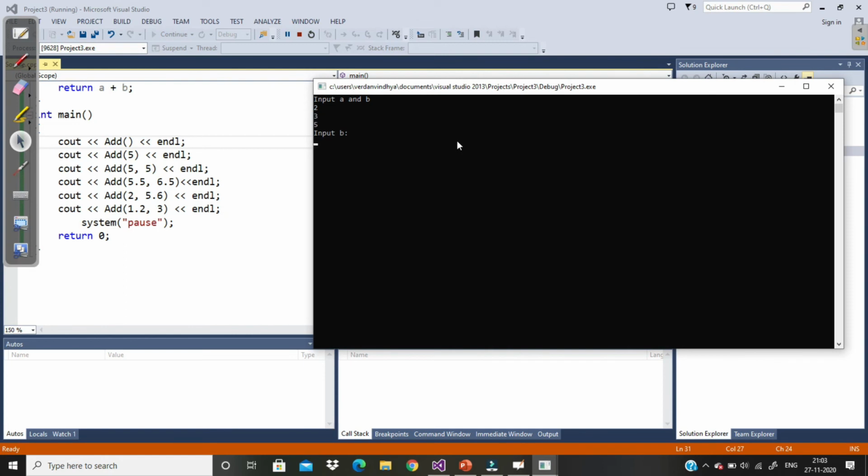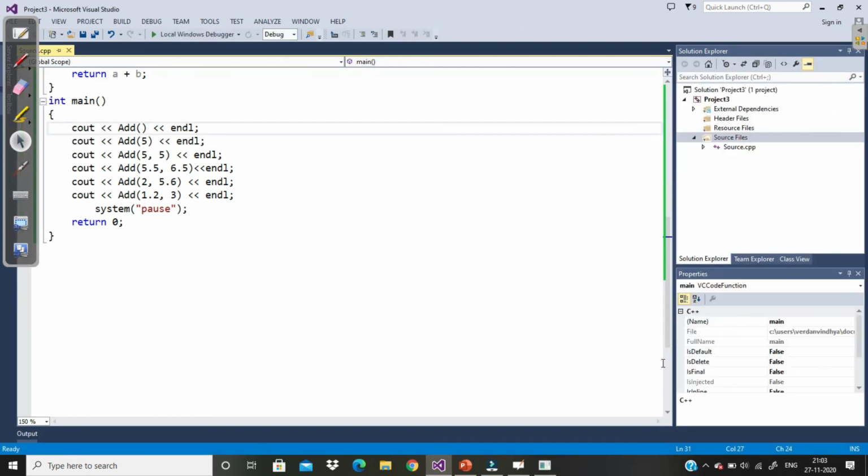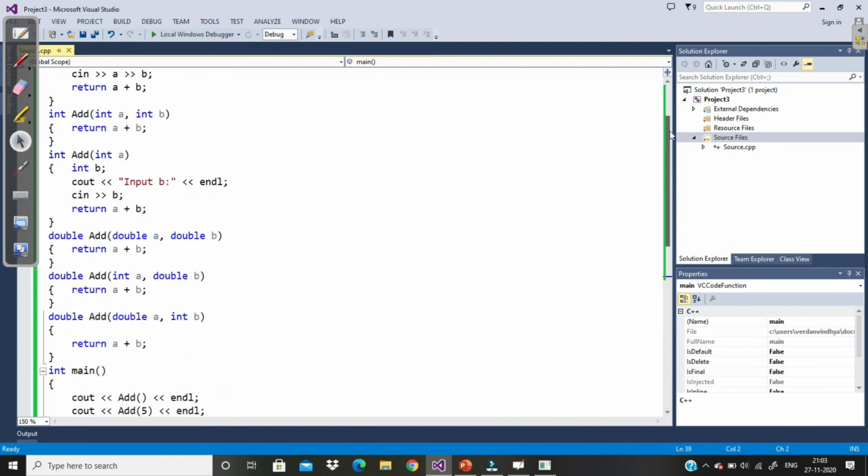Now let's say B is 12. So 2 plus 3, 5, then 12, 17, 10, 12, 7.6 and 4.2. So this is how you can write multiple functions with the same name, and this phenomenon is called function overloading.